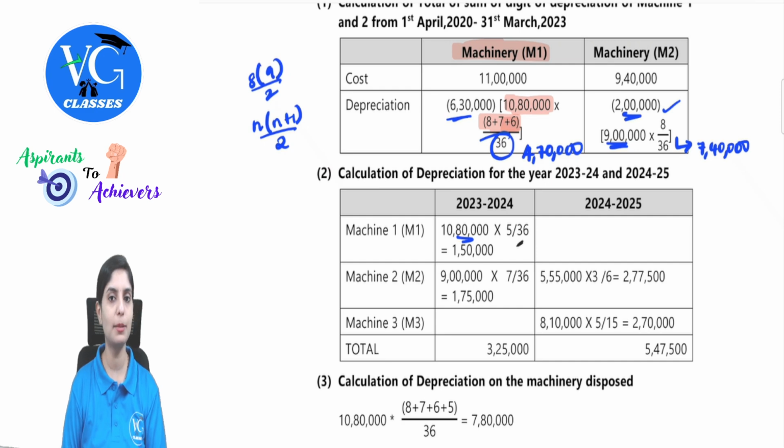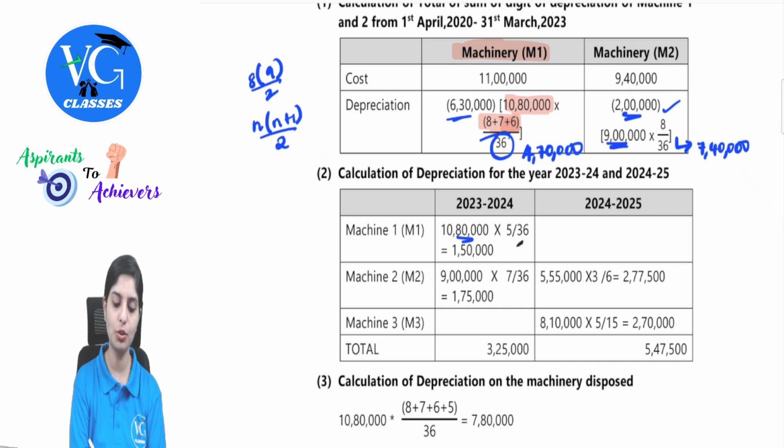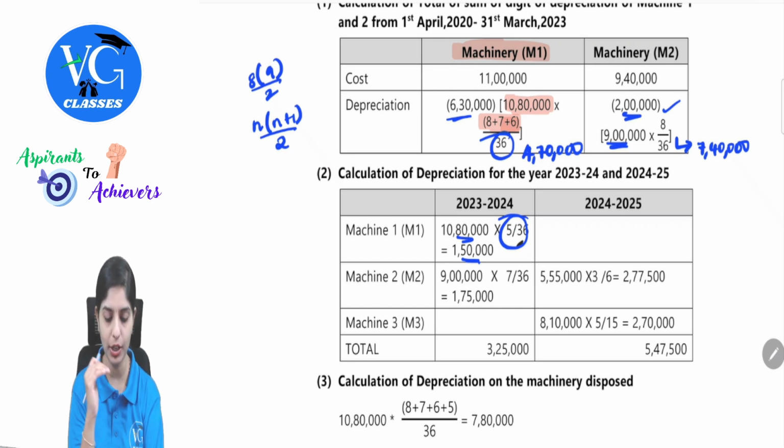We have already taken the depreciation for 3 years. That was the 8th year, 7th year and 6th year. Now the asset is getting sold. We have to first record the depreciation. We are standing at which year? 5th year. So the total here will be by 36. So 5 by 36. The current year depreciation will be 1,50,000. So that is what will be recorded.